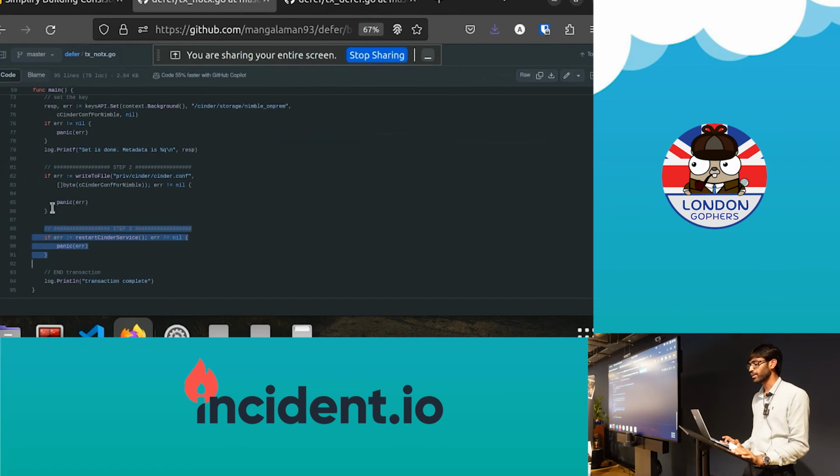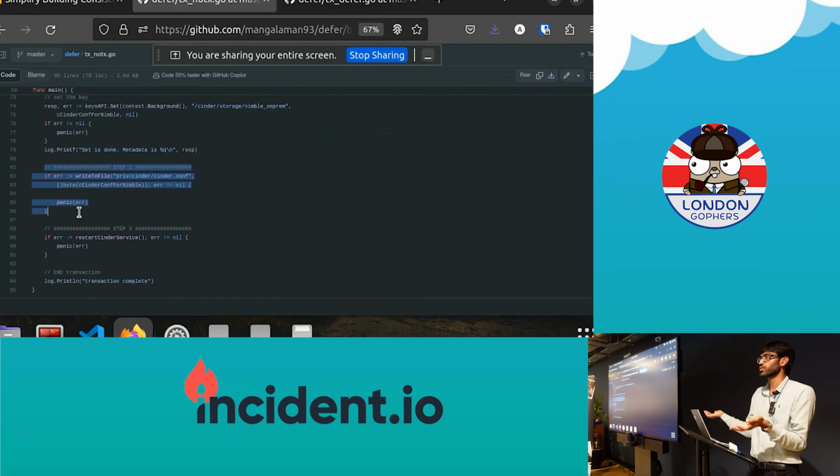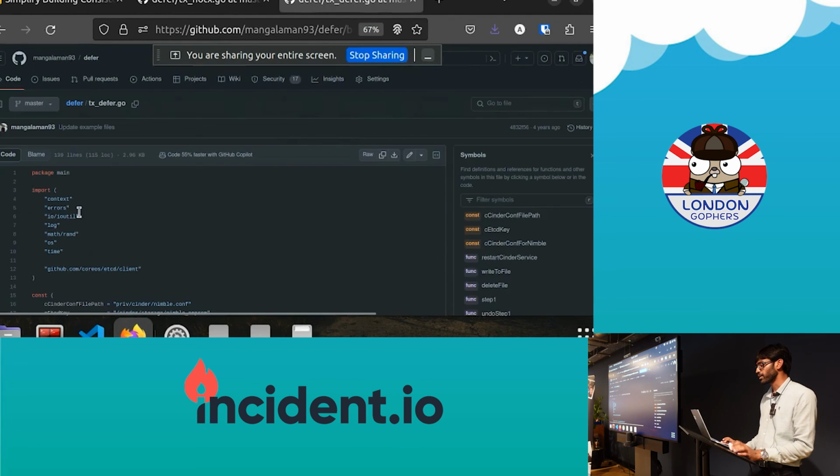Let's say write to file fails, right? Something went wrong, the disk is full, and then you cannot write to file anymore. What will happen is we updated etcd, but we did not update the service with the new configuration. In that case, your system is inconsistent now. etcd has a different configuration, whereas the service is running with a different configuration, right? So that's really bad. And now comes the cool part.